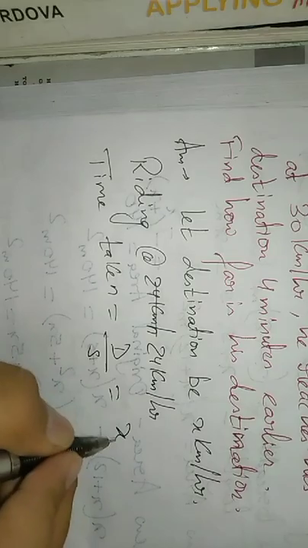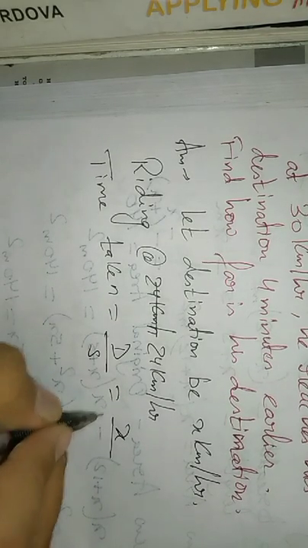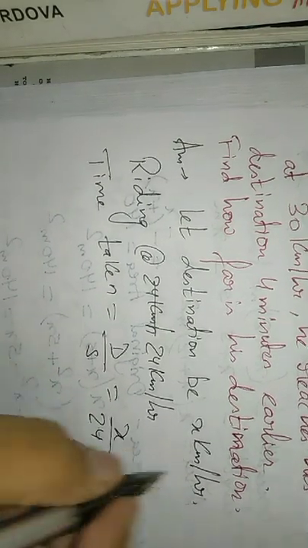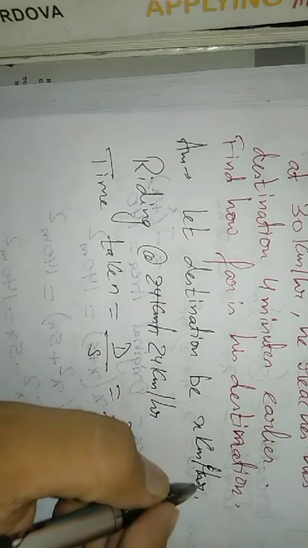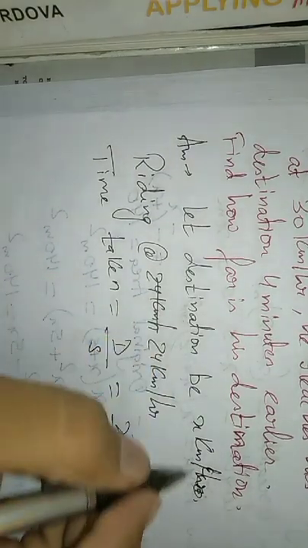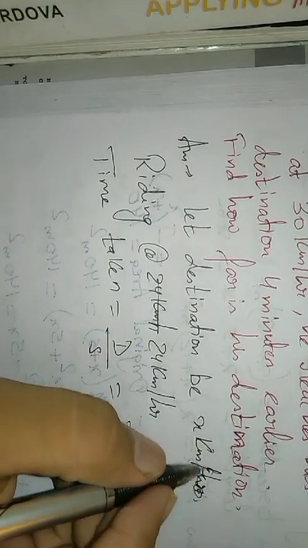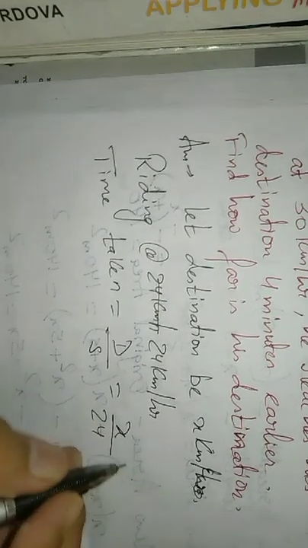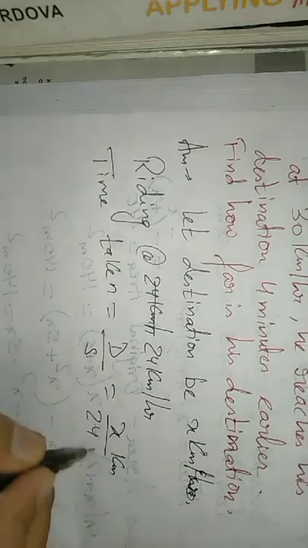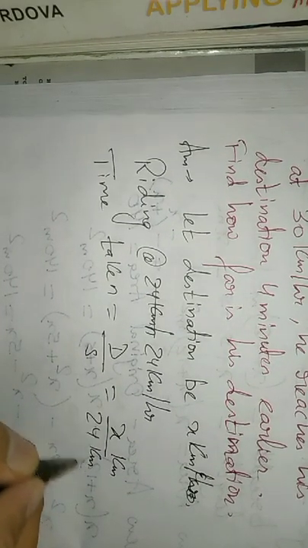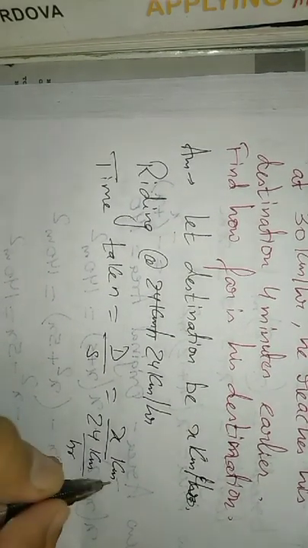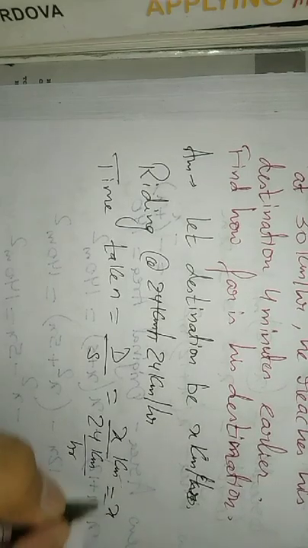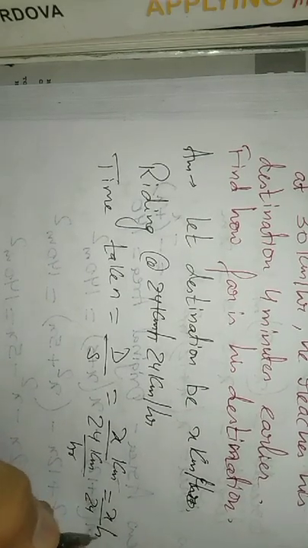What is your distance? x, and the speed is 24. I'm sorry, it should not be x kilometer per hour, because let the destination be x kilometer, this is distance. Distance cannot be in kilometer per hour, it has to be in kilometer only. So x kilometer, and here it is kilometer per hour. This hour will go up. So this is x by 24 hour.